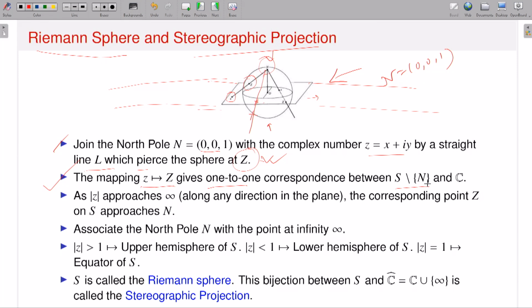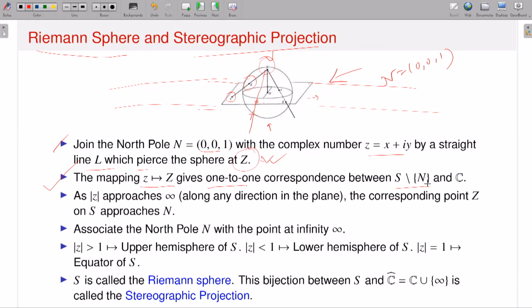I am saying that take a point in the complex plane and you just draw a line with that north pole. Then what will happen? It will cut the sphere at some point. So therefore, if I take out the north pole from the sphere, it will have a 1-1 correspondence with the points in the complex plane.